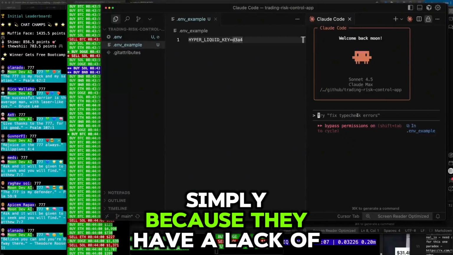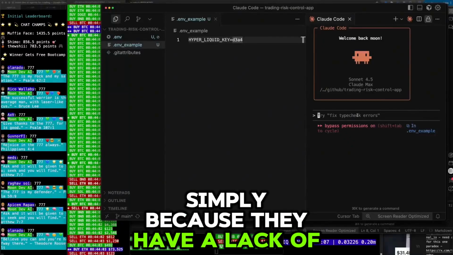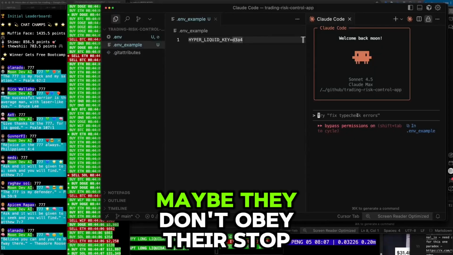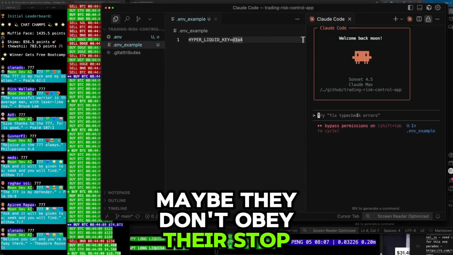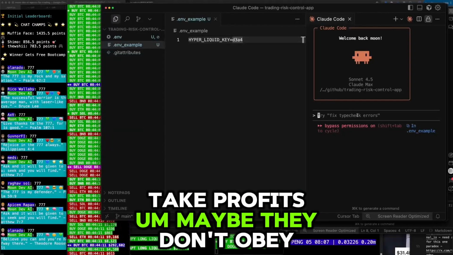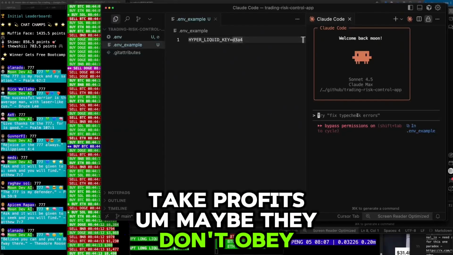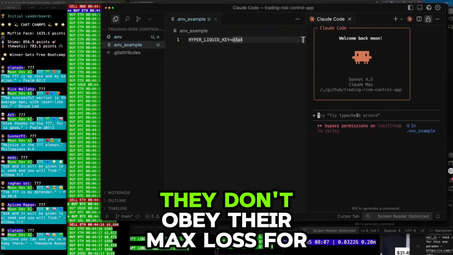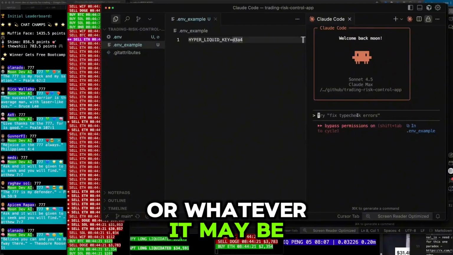Lose money simply because they have a lack of discipline. Maybe they get tired. Maybe they have to get away from the computer. Maybe they don't obey their stop losses, take profits. Maybe they don't obey, and I think this is a really big one, so I want to build for this. They don't obey their max loss for the day or the week or whatever it may be.